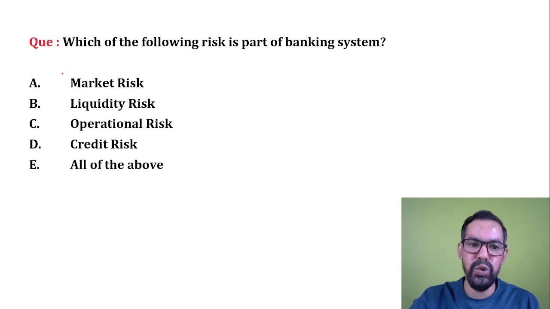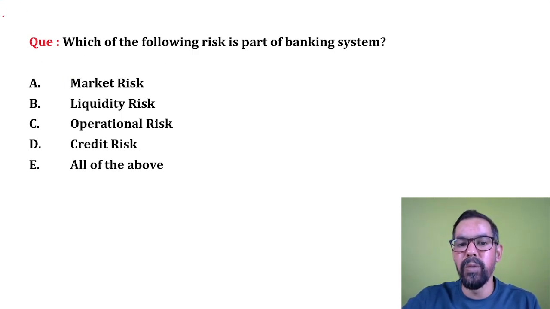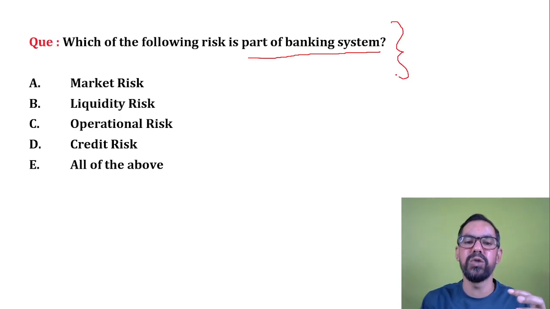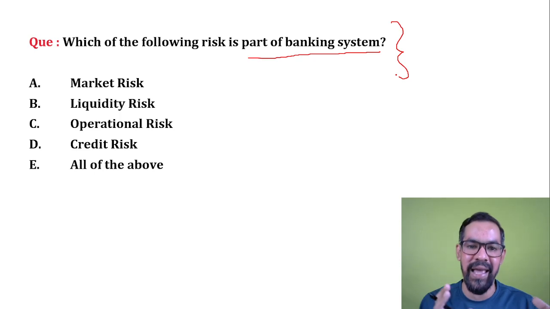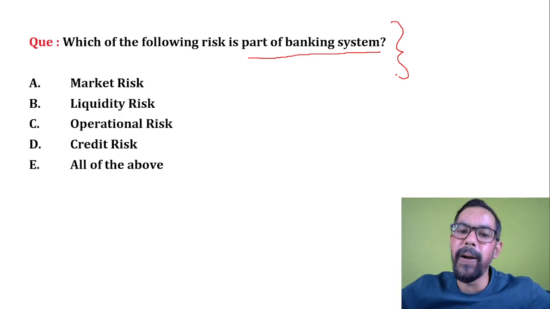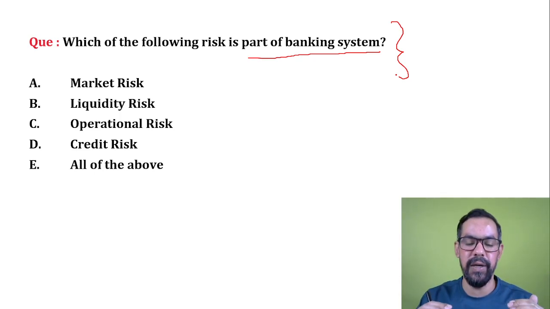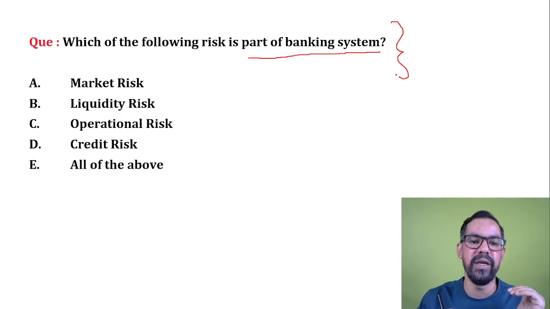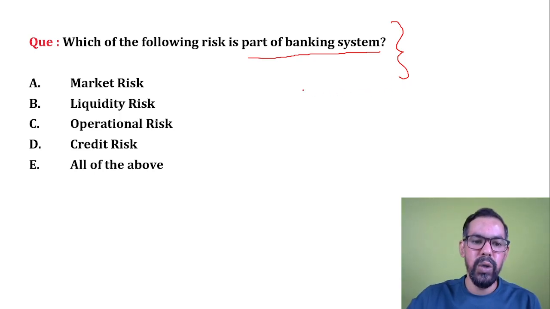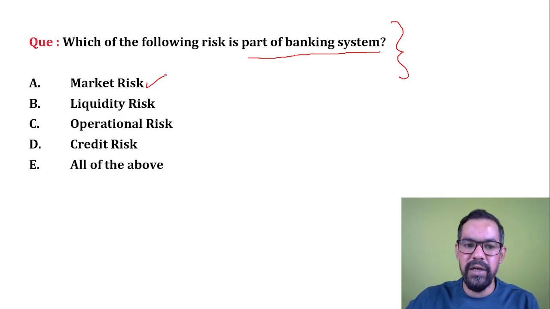Next question, guys. Which of the following risks is part of the banking sector? If you study the banking sector, there are so many risks involved. The first one is market risk. Banks are part of the market. If anything bad happens with the market, that is definitely going to affect your bank. So it is part of banking sector risk.